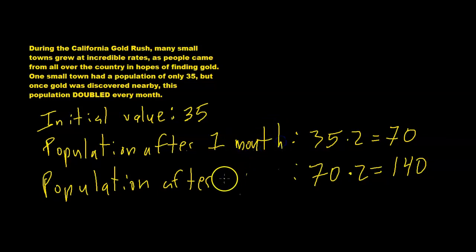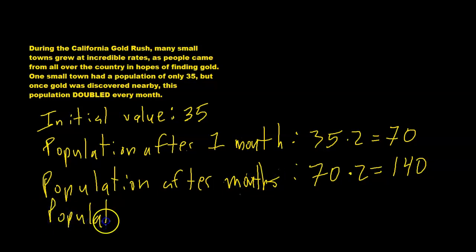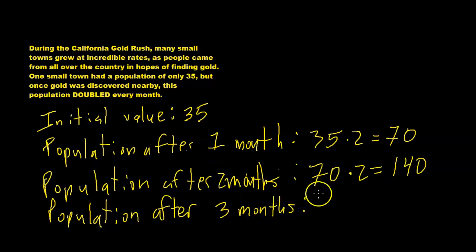1 month, 2 months. And what about population after 3 months, right? Population after 3 months. Well, that's going to be the 140 times 2 again. It's going to double, right? And we're going to have 280 people in that town after 3 months.